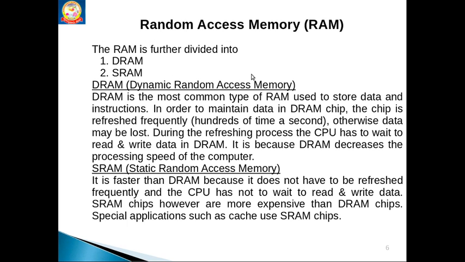This random access memory is further divided into two types: dynamic random access memory and static random access memory. Generally, DRAM is used for primary memory, which is used to store data and instructions. SRAM is used for cache memory. We will discuss cache memory later as the third topic. Okay.